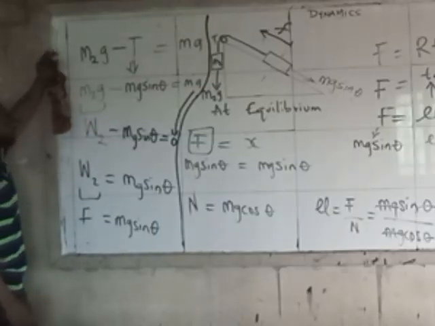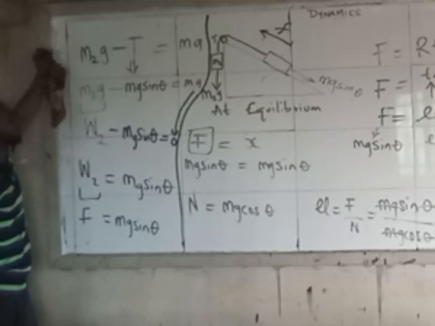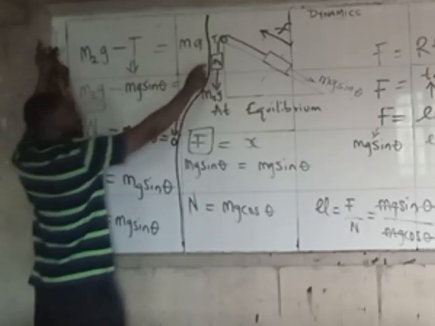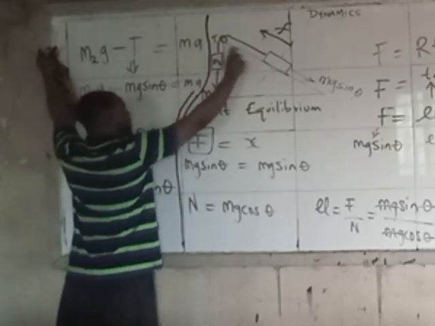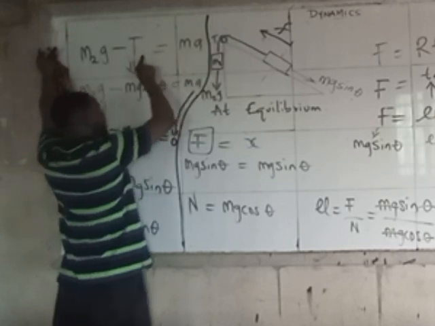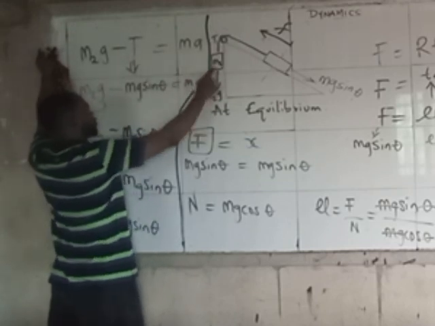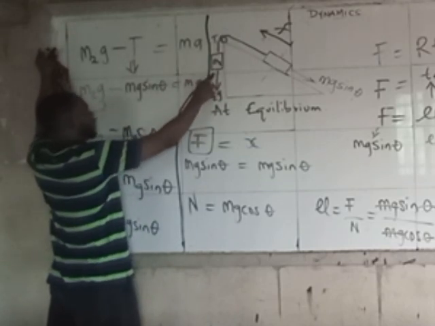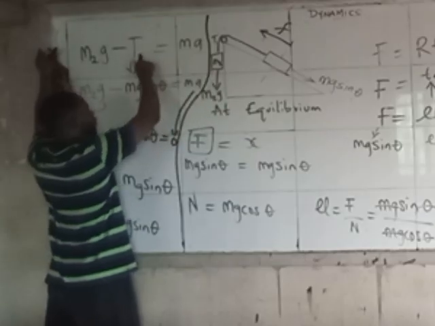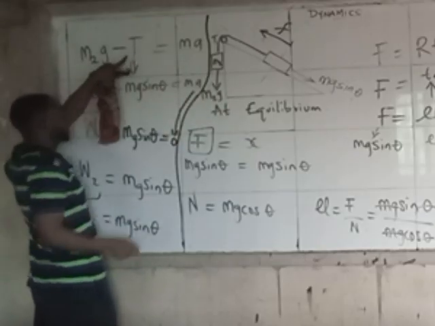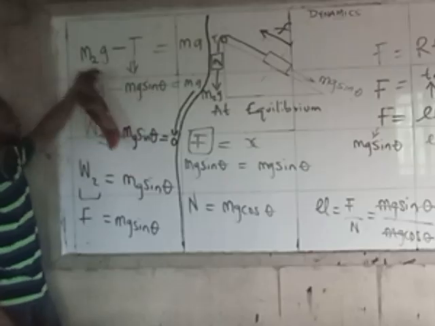I think there was involvement of tension. There is tension on this rope connecting this going backwards. Yes. That's it. This M2G is the weight of this body. Yes. And the T here, I said something. Why did I replace this T with mg sin theta?